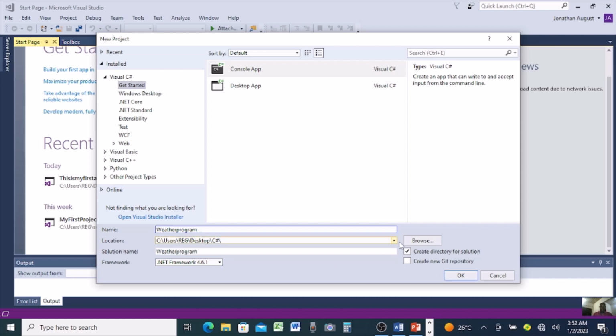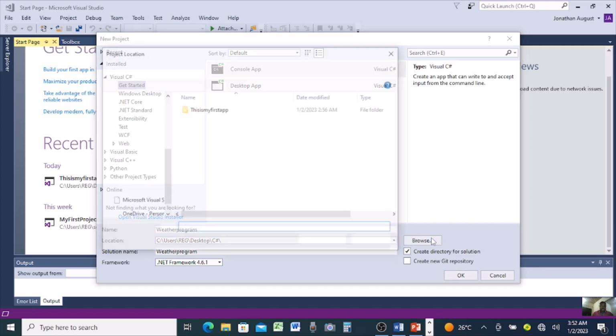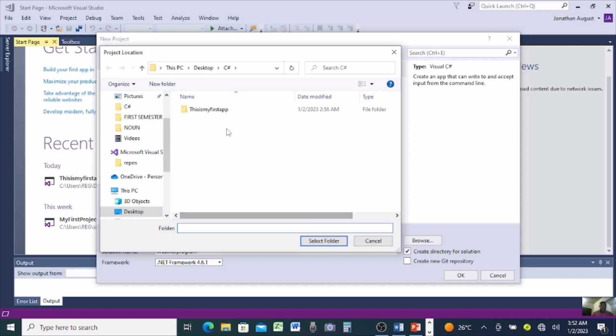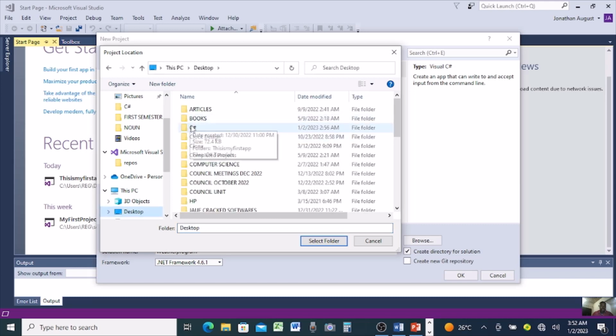Weather program. If you want to save your program, let's go straight to the location we are going to save it in. I'm going to save it on desktop. Just go straight to desktop. I've created a folder here and the folder name is C#.